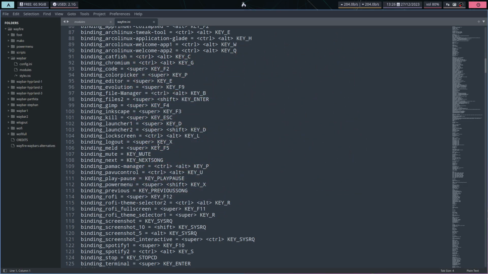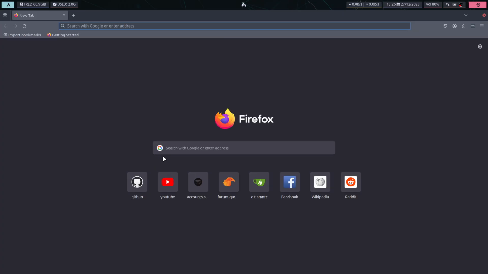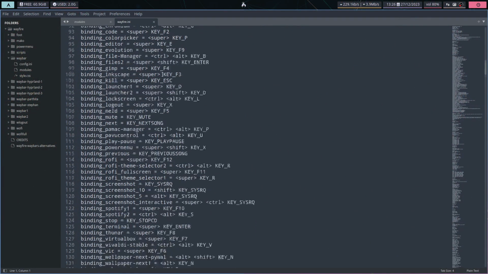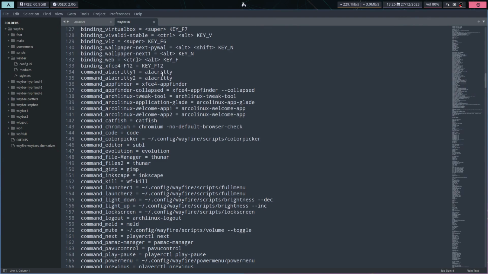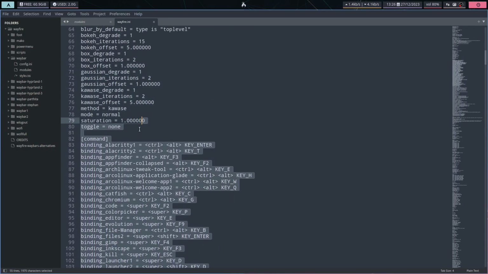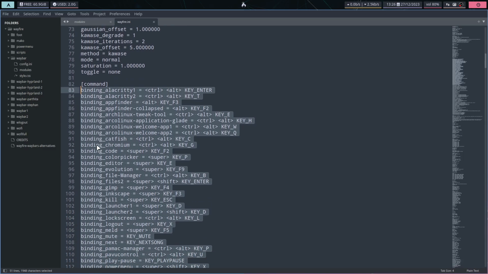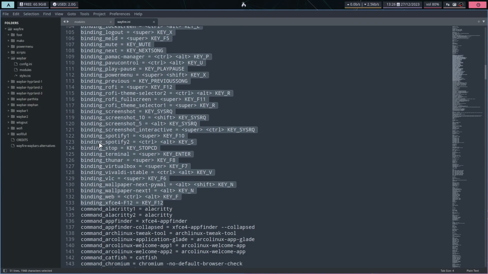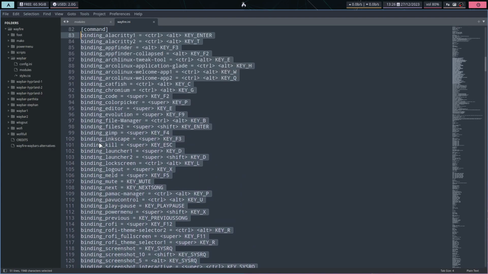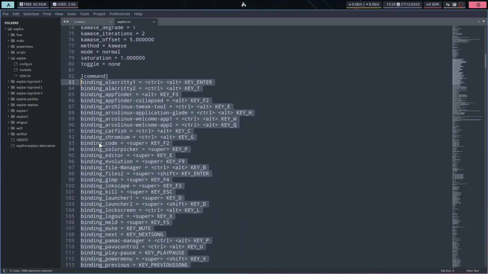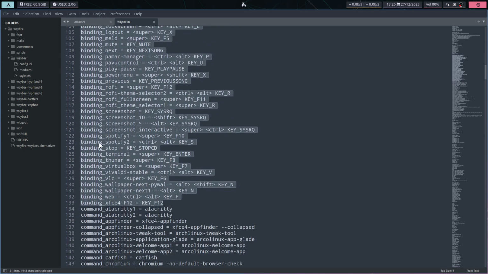So Melt is here, Super F5, Ctrl-Alt-F, Firefox is there. So many things are just there because there is a key binding, right? Lots and lots of key bindings. Here it stops. So 103 minus 83, well, right around 20, 30 or more, 50 key bindings, right? So you learn them again.